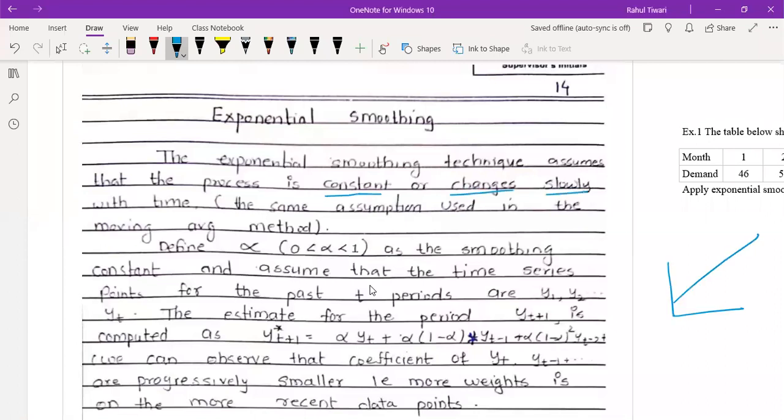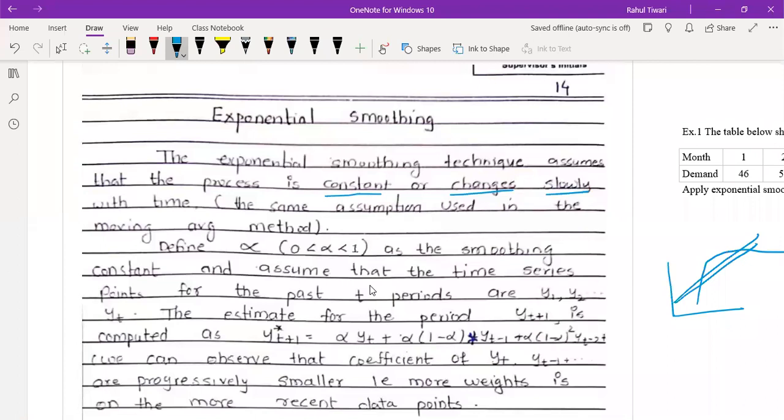Remember, if it is straight it is going to be very fast, but if it is exponential, then it goes slowly, then goes down and then up like that. That's why it is known as exponential smoothing. And the same assumptions are used as in the moving average method.